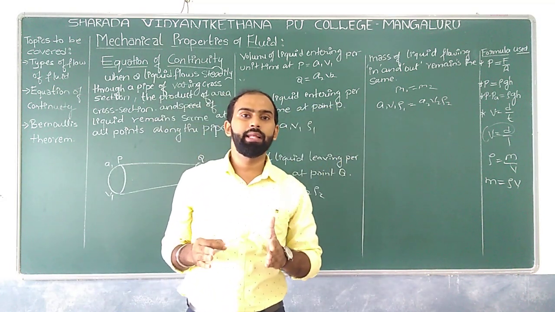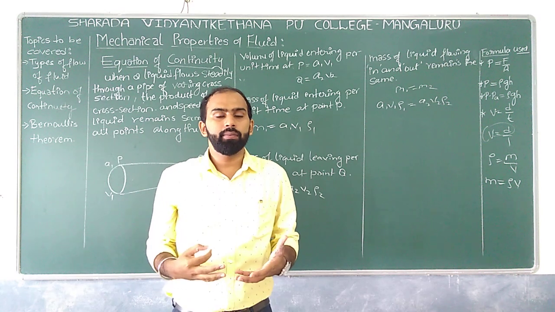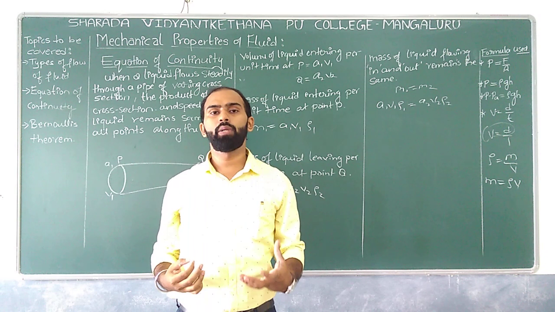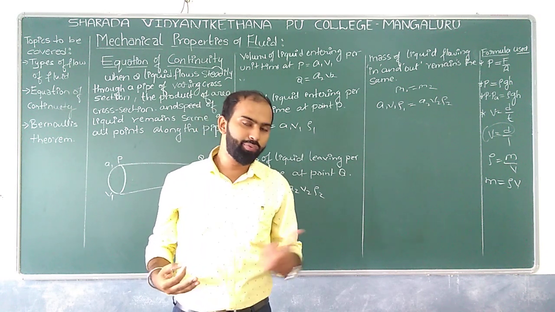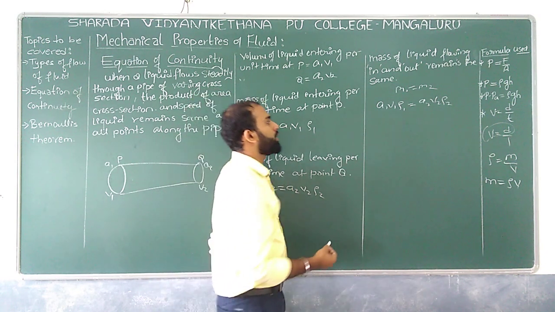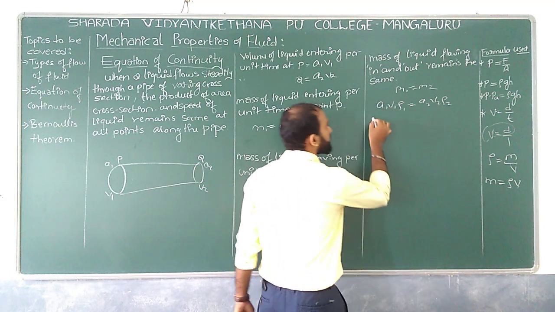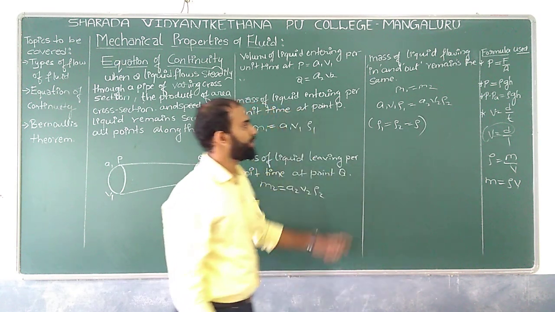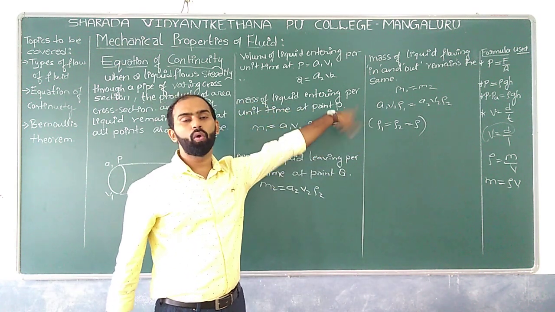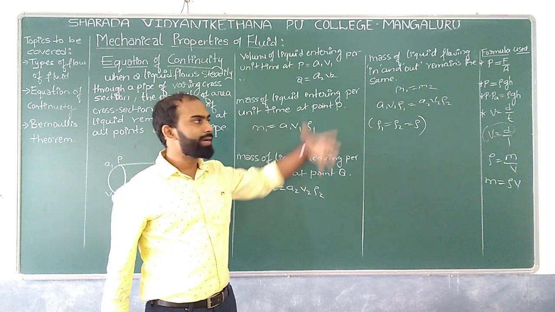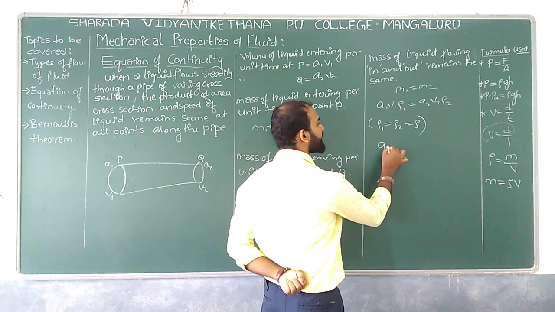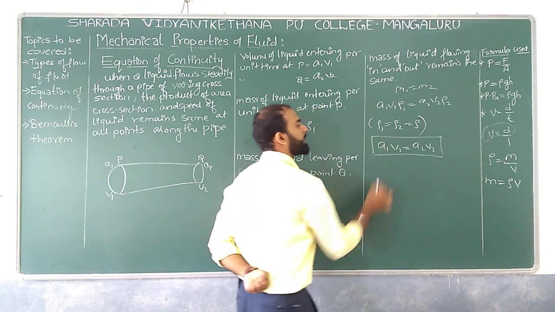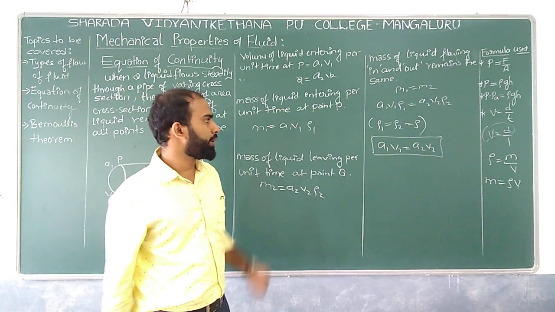Since we are considering a fluid, generally liquid is incompressible, right? So we can have the density constant throughout the flow, so that rho 1 is equal to rho 2, which is equal to rho. So if it is so, can I cancel rho 1 and rho 2? What is remaining over here? That is nothing but A1 V1 which is equal to A2 V2, right? This is the remaining product I can have over here, correct?